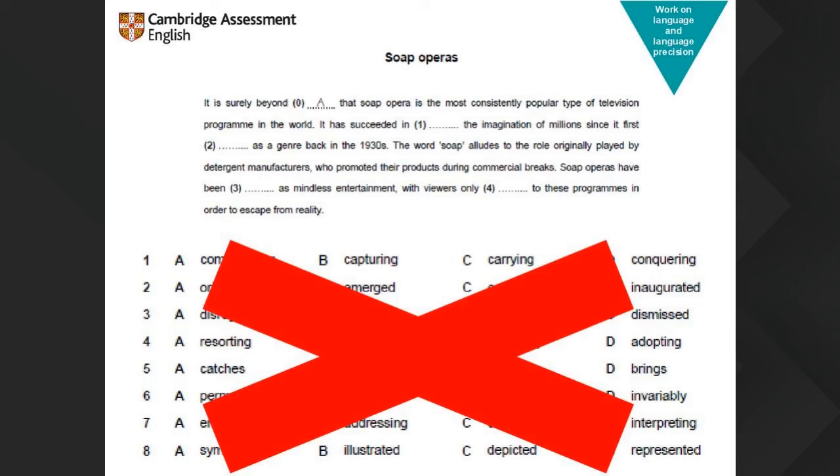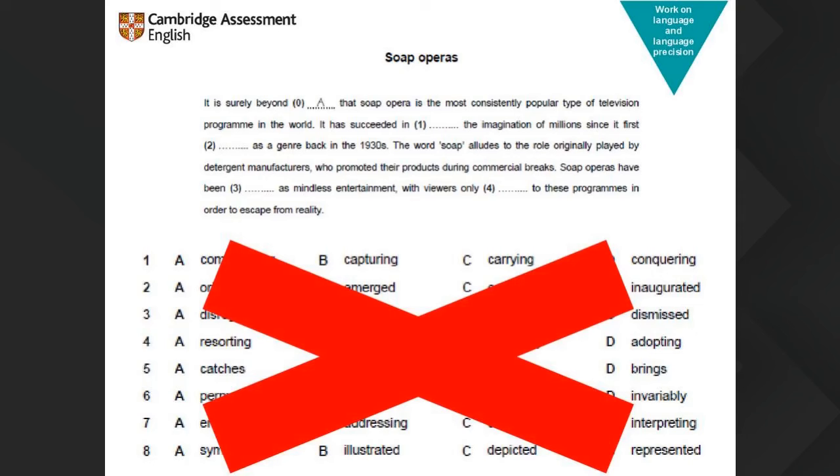So we're looking at collocation, words that naturally fit together, and you cannot sit at C1, maybe at B2, and learn long lists of collocations, but not at C2. No way. So the best way to practice for this is reading a lot, listening a lot, engaging with the language a lot. The only tip I would give for this is, don't look at the options.